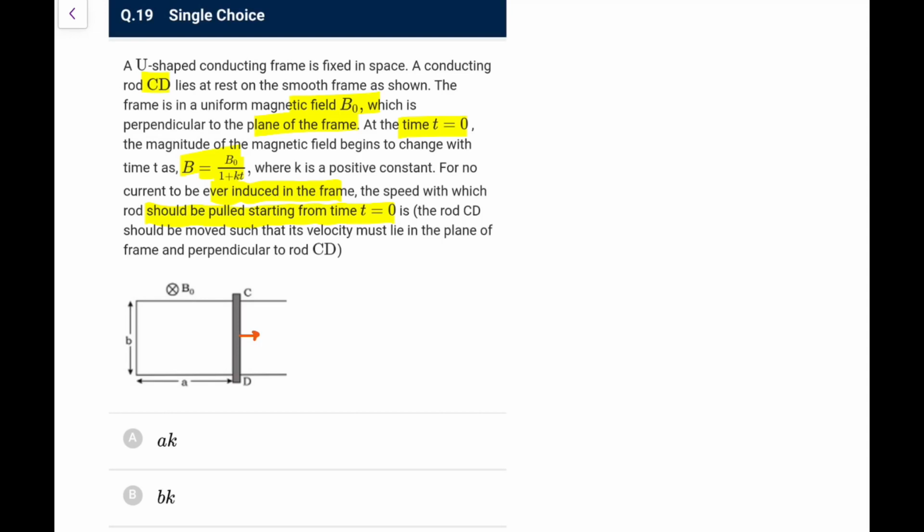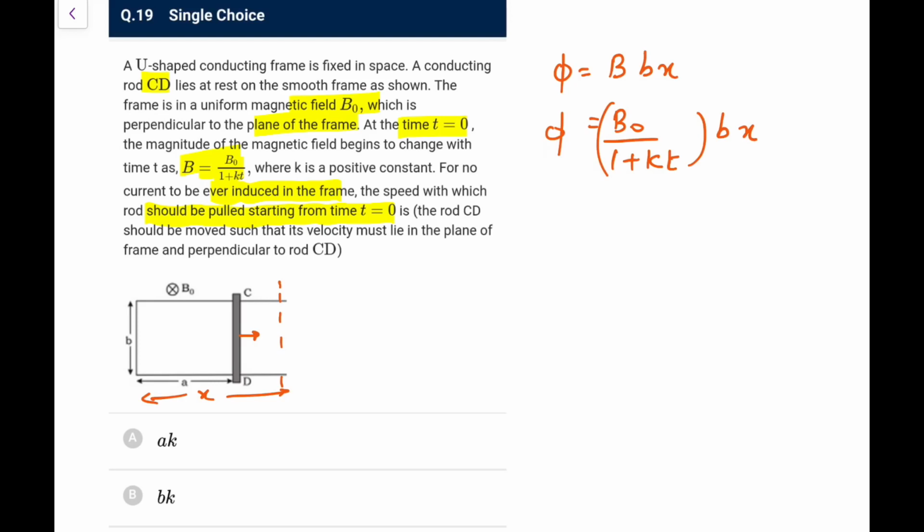Let's say at any moment when it has come by a distance x here, the flux would be B into x, and that B is B0 (1 plus kt), into B into x. So this is the flux that we have here.